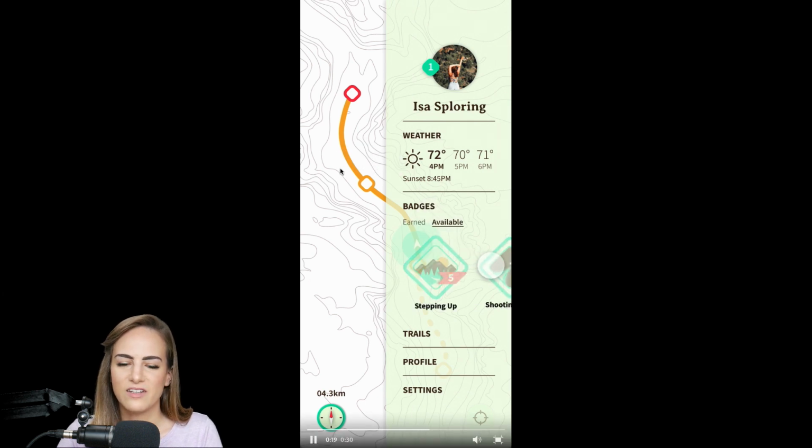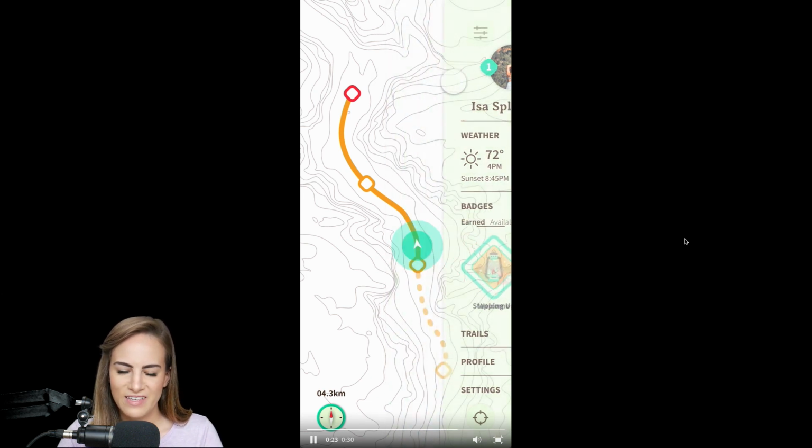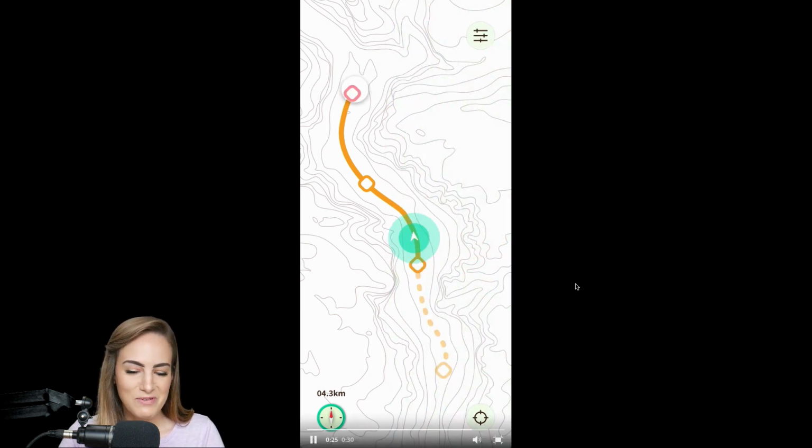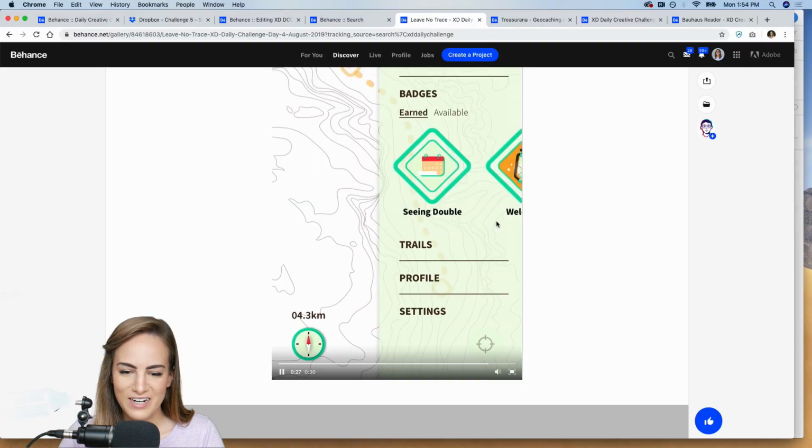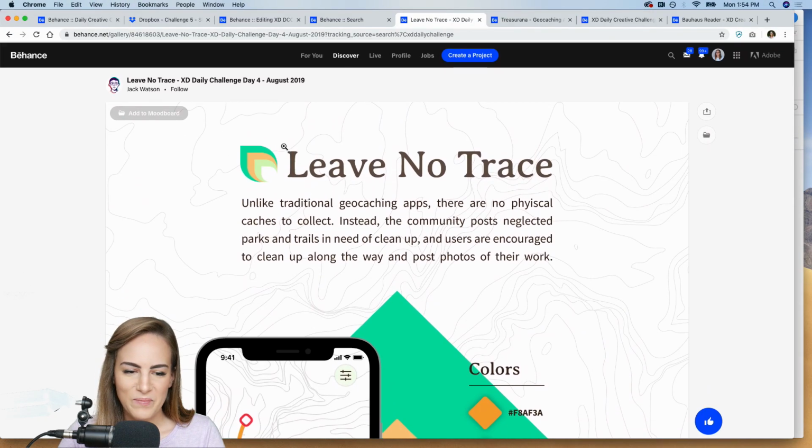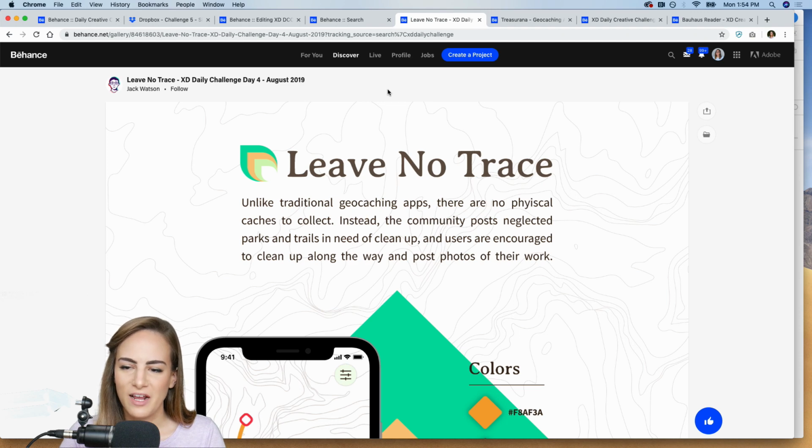And you've got the topography there too, with the hill levels. Very nice. You put so much work into this. I love this. Thank you for sharing that. Okay. That was Jack. Good job, Jack.